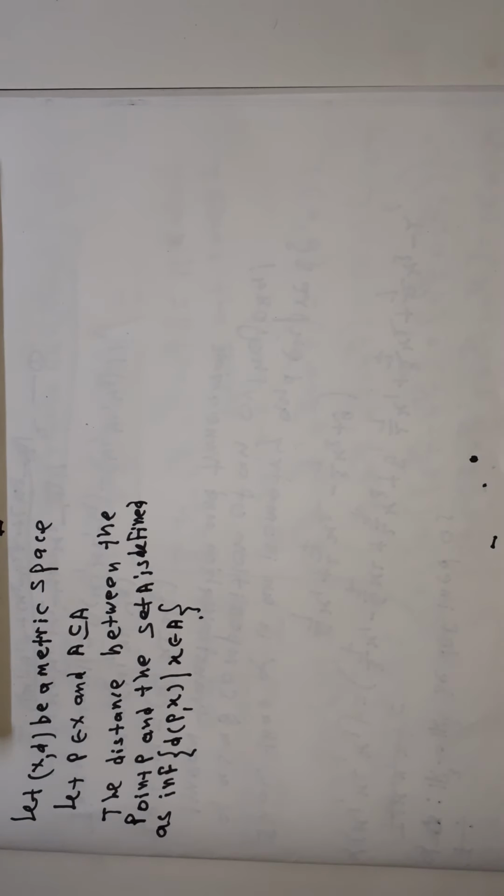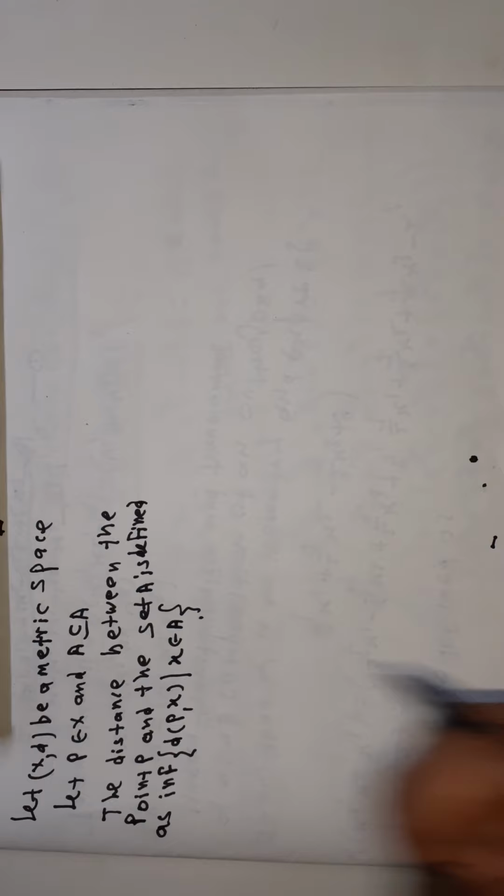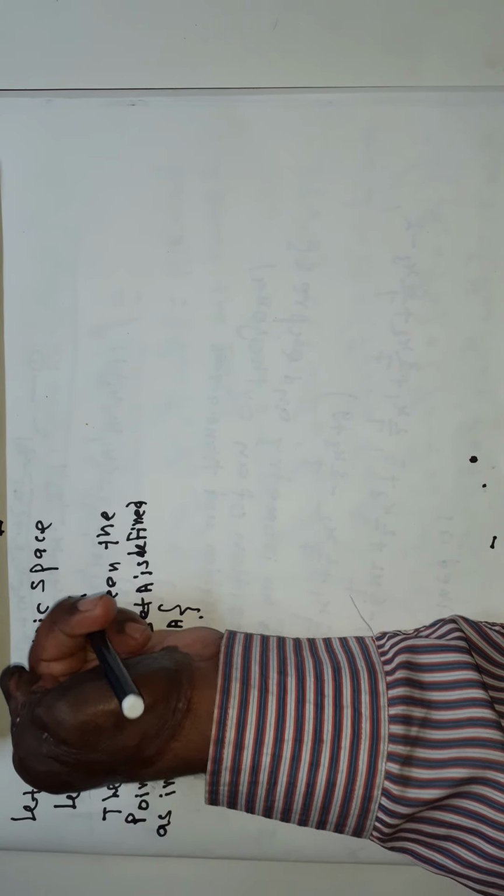Now see here, let (X, d) be a metric space and let P belong to X and A be a subset of X. Then the distance between the point P and the set A is defined as the infimum of the set d(P, x), x belonging to A. Means we consider the set of all distances between the point P and x.